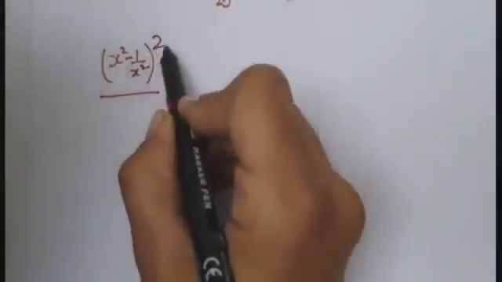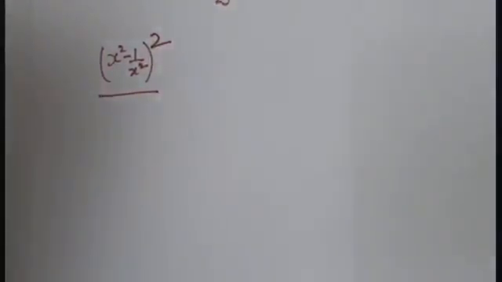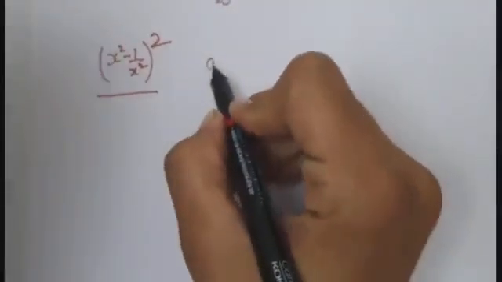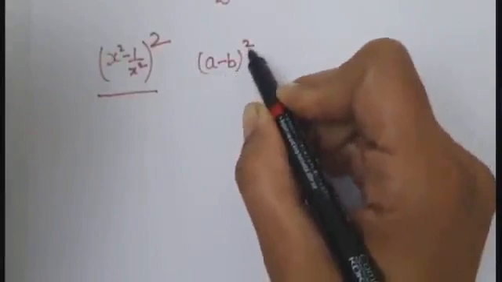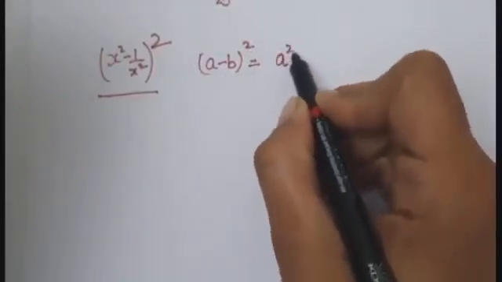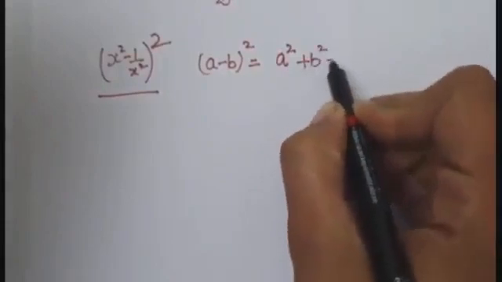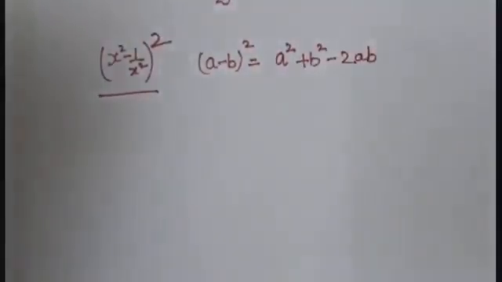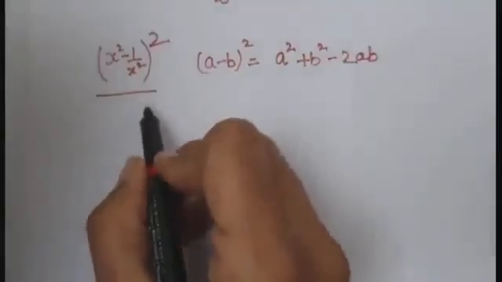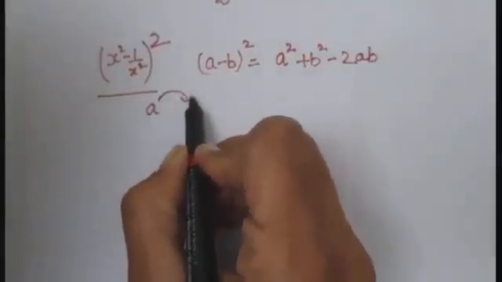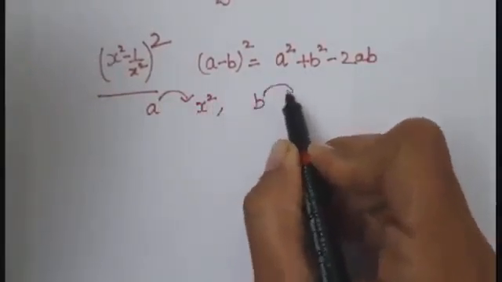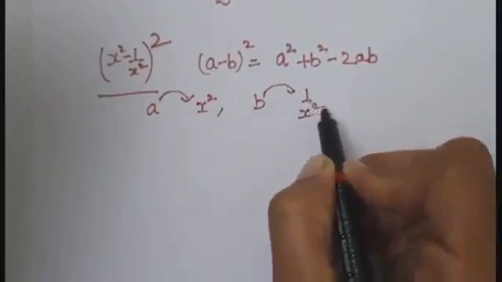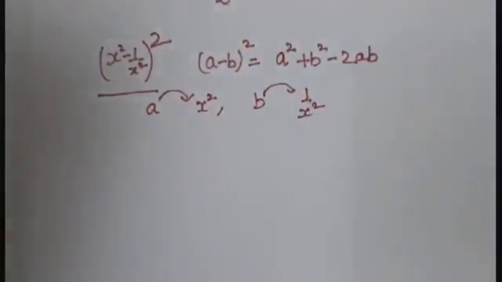Means we have to find this. Fine. Now again you can see easily which expansion we will apply here. a minus b whole square is equal to a square plus b square minus 2ab. Clear? So on comparing, in place of a there is x square and in place of b there is 1 upon x square. So you just have to put the values now.